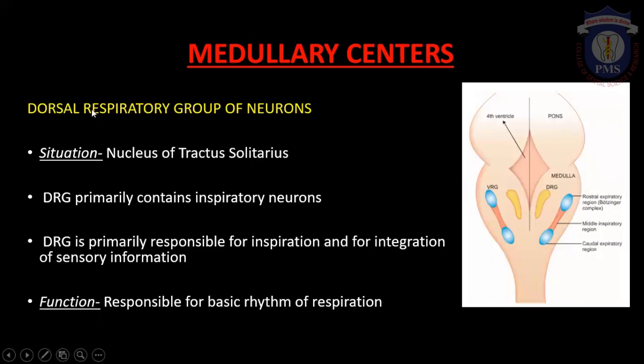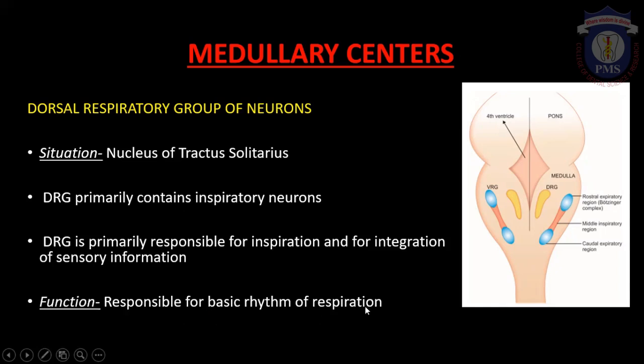Talking about the dorsal respiratory group of neurons, they are located in the dorsal aspect of the medulla, in and around the nucleus of tractus solitarius. It primarily contains inspiratory neurons, and therefore they are primarily responsible for inspiration. Since it contains inspiratory neurons, their key function is the maintenance or regulation of inspiration. It also helps in the integration of sensory information. And since it controls inspiration, they are responsible for the basic rhythm of respiration.